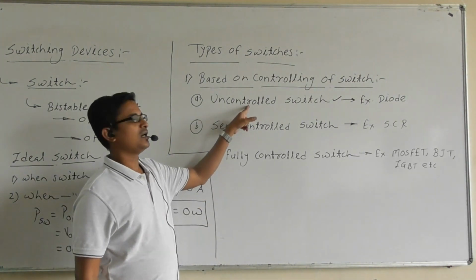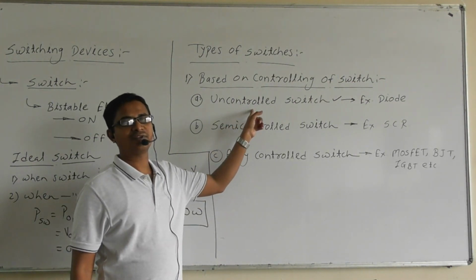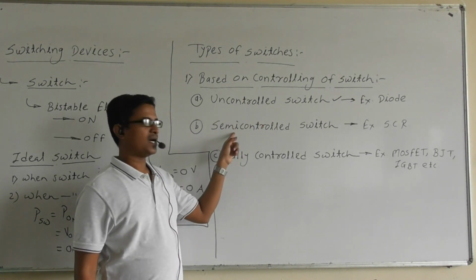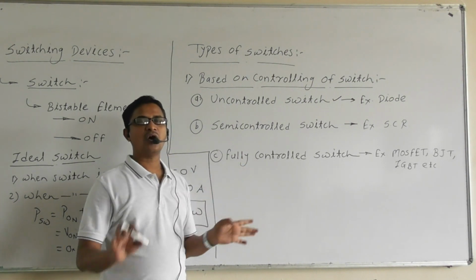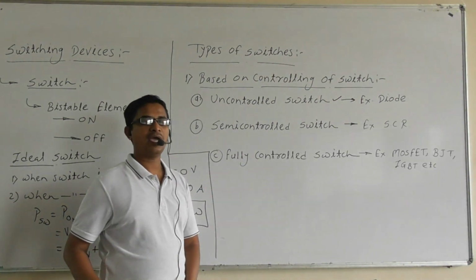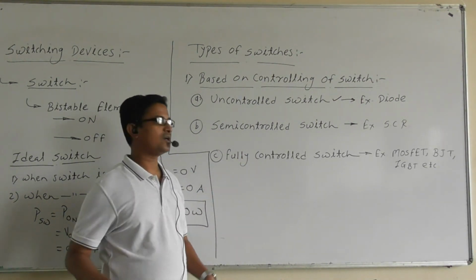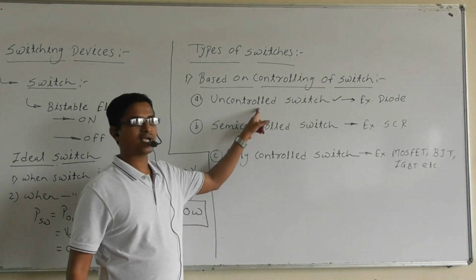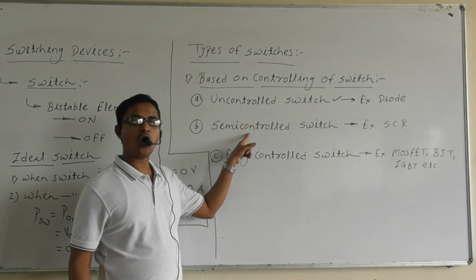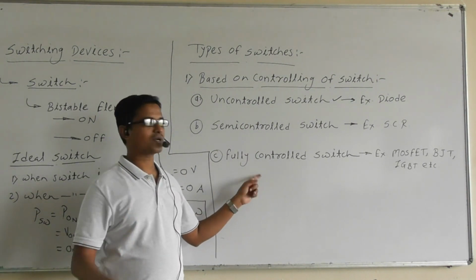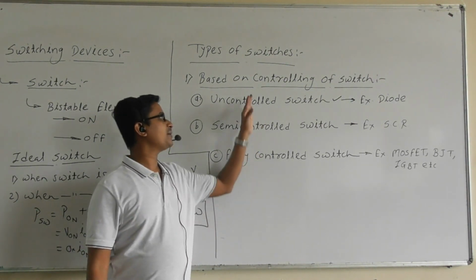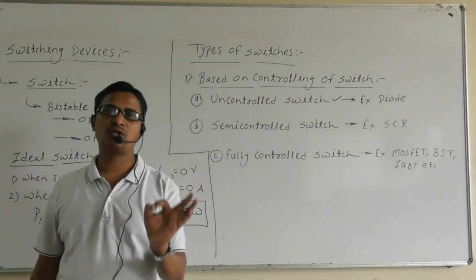So in a semi-controlled switch, on and off cannot both be controlled; either on or off can be controlled. In a fully controlled switch, on and off can both be controlled. These are the three types of switches based on controlling of the switch.